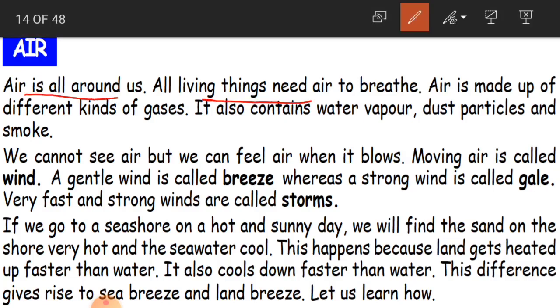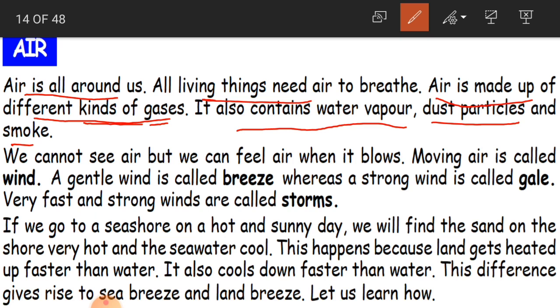All living things need air to breathe, and air is made up of different kinds of gases like oxygen, carbon dioxide, nitrogen and so many. Along with the gases, it also contains water vapor, dust particles and smoke.